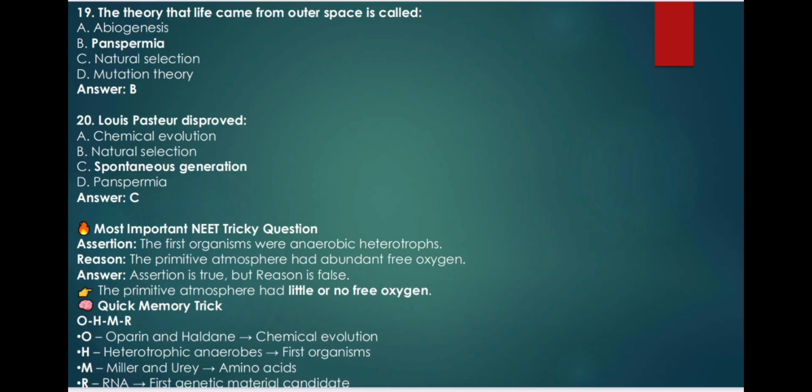Most important NEET tricky question. Assertion: The first organisms were anaerobic heterotrophs. Reason: The primitive atmosphere had abundant free oxygen. Answer: Assertion is true, but reason is false. The primitive atmosphere had little or no free oxygen.